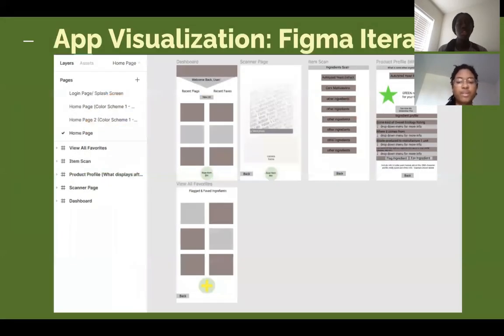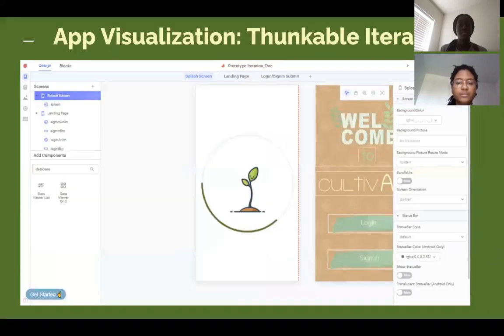For the first iteration of the app, we used Figma to develop a wireframe as a rough outline of each page. Then, our chosen color scheme was added to the second wireframe. We adapted the third and final wireframe to our technical needs as our design goals evolved to fit Thunkable's functionality. The next three iterations were created in Thunkable.